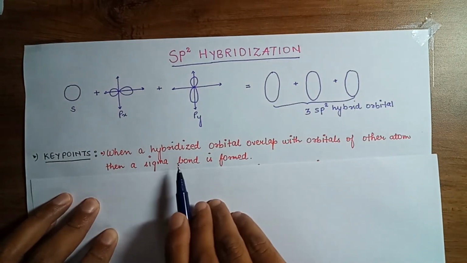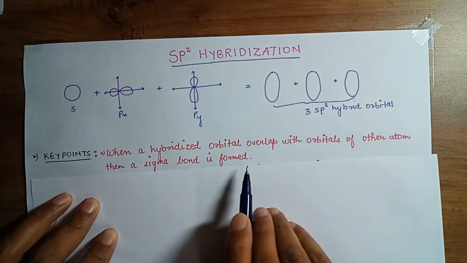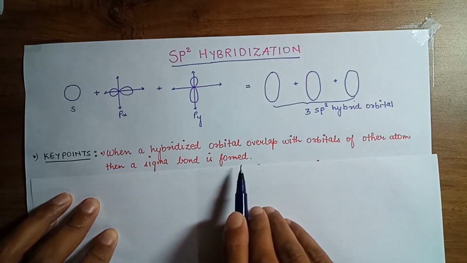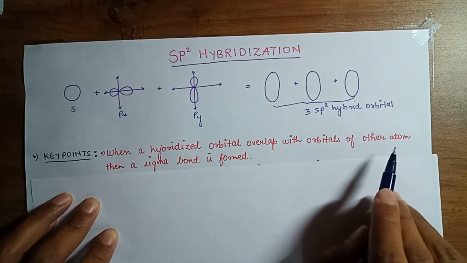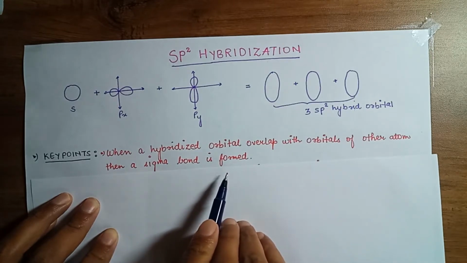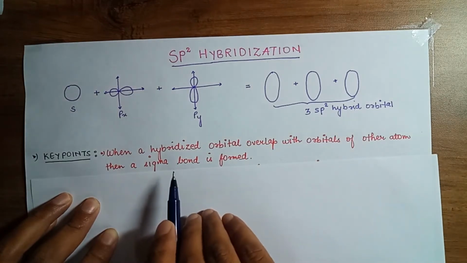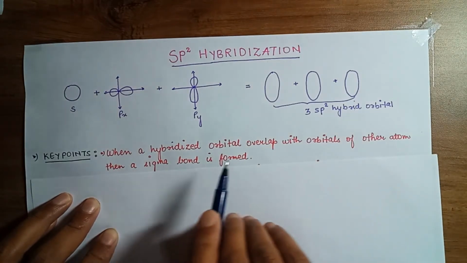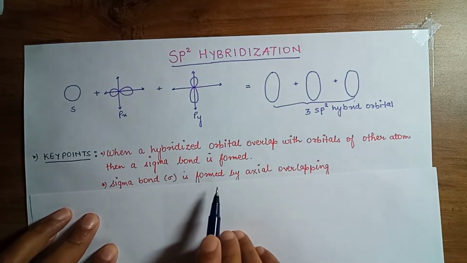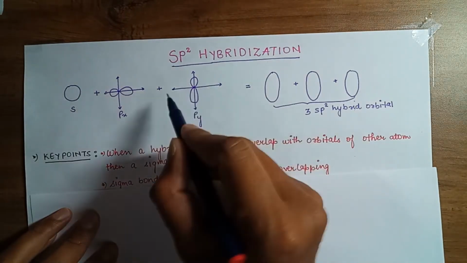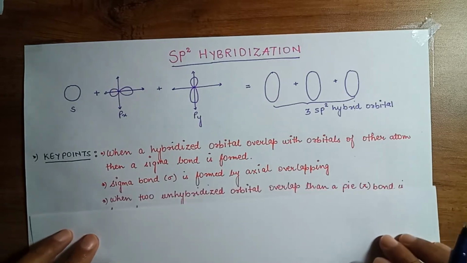key points. When a hybridized orbital overlaps with orbitals of another atom, then a sigma bond is formed. You must remember this. For the formation of a sigma bond, the hybridized orbital must overlap with the other orbital. The second thing is that a sigma bond is formed by axial overlapping. The third point is